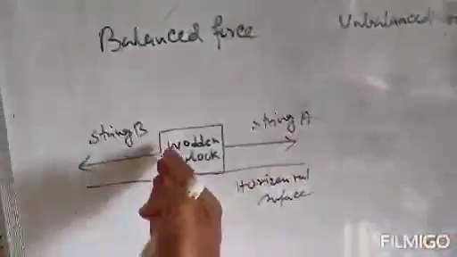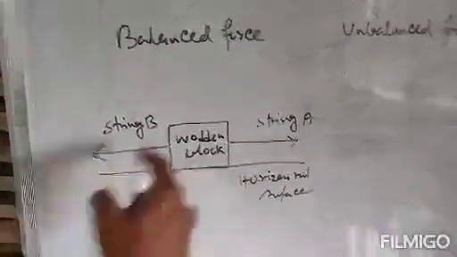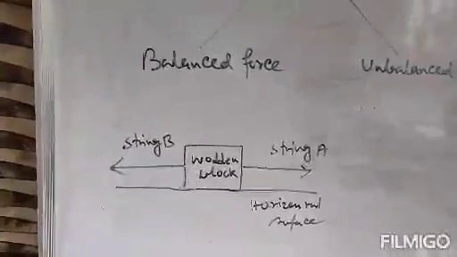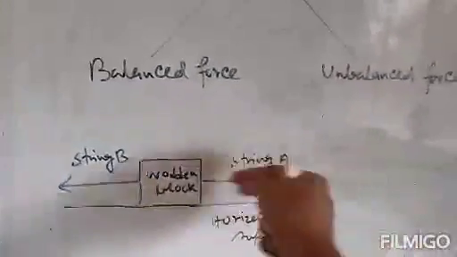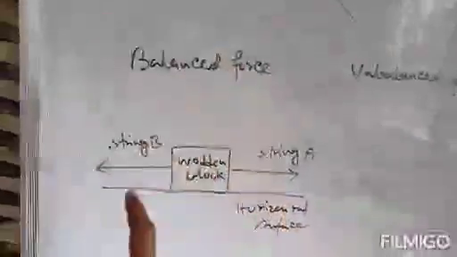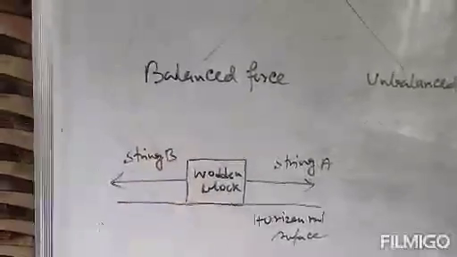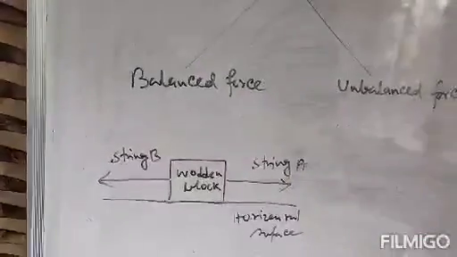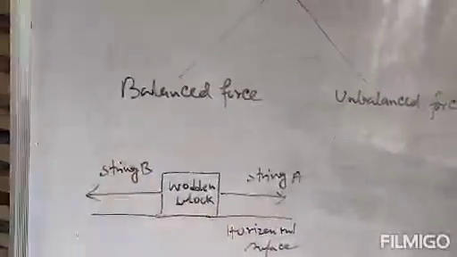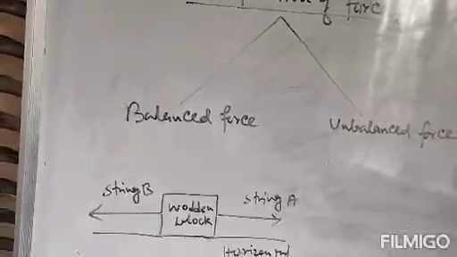Now, suppose one of your friends is stretching the wooden block from this side, and the second friend of yours is stretching this block from this side. That means these 2 forces are opposite. Clear? Then this wooden block will remain fixed. One friend stretches by string A, and the second friend stretches by string B, with an equal amount of force. Then this wooden block will not move. Then these forces will be termed balanced forces.